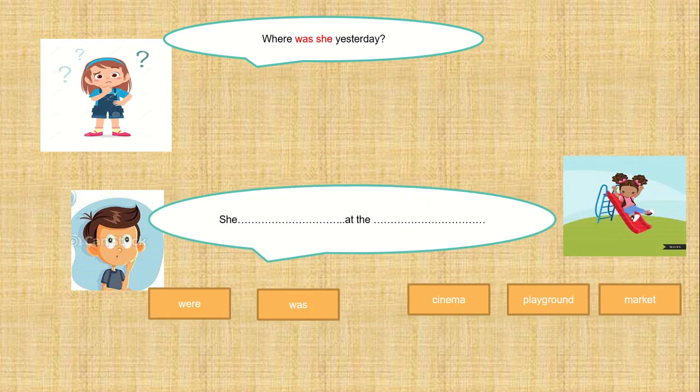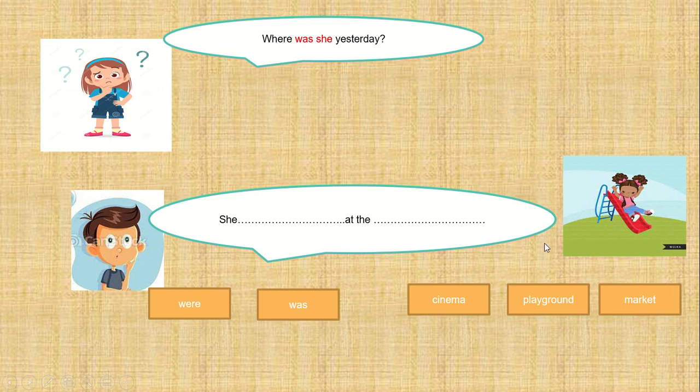Okay, nice. Okay, next. Let's try another one. Okay, where was she yesterday? Okay, this girl is asking about another girl. Okay, the answer would be she blank at the blank here. The first thing that we need to know is whether to use were or was. Like I said, you can refer to the table that I showed you, or you can find the clue in the question itself. The clue is was she. So the answer should include was in the structure.